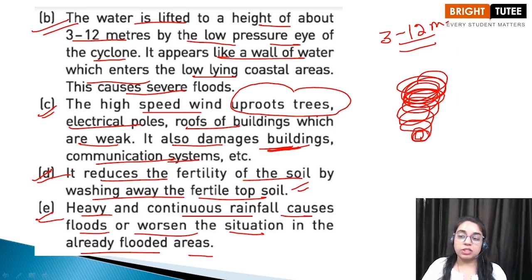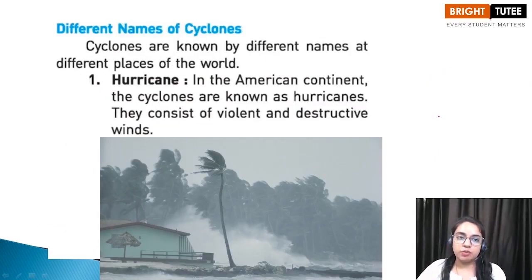Okay, so children, the situation is very, very dangerous. These are all the major destruction which is caused in case of a cyclone. Let us just move ahead. Children, in different parts of the world, these cyclones are given different names. So we are going to discuss them one by one.